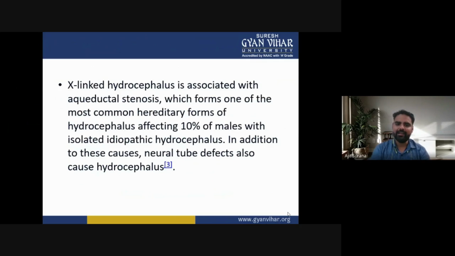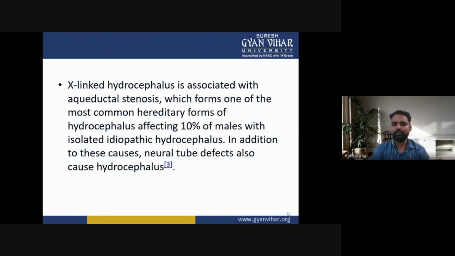Now, X-linked hydrocephalus is associated with aqueductal stenosis, which forms one of the most common hereditary forms of hydrocephalus, affecting 10% of males with isolated idiopathic hydrocephalus.